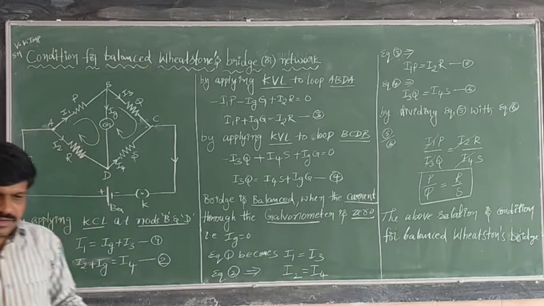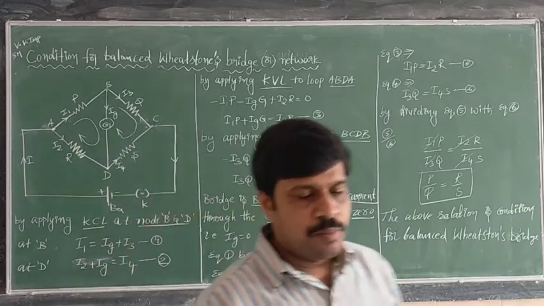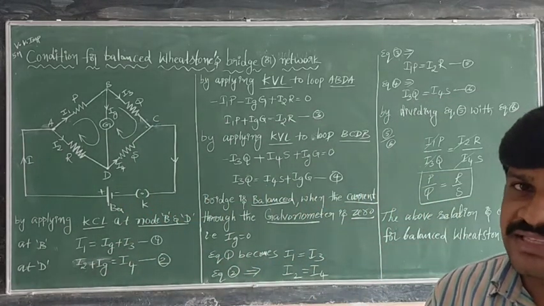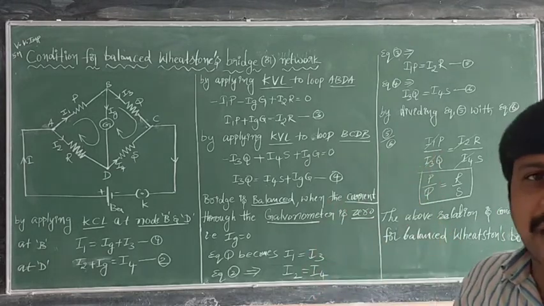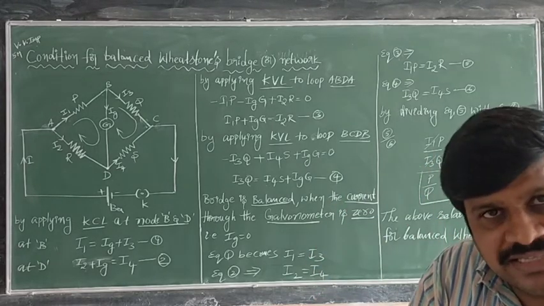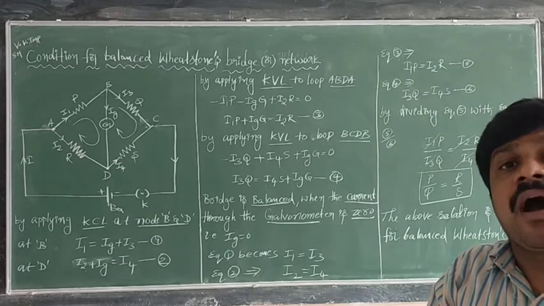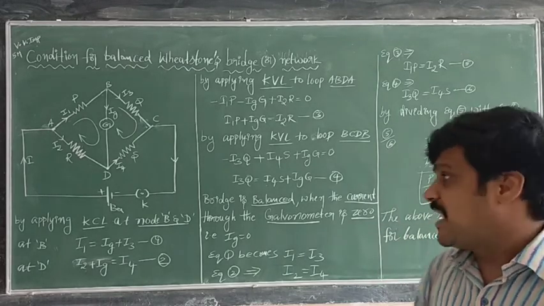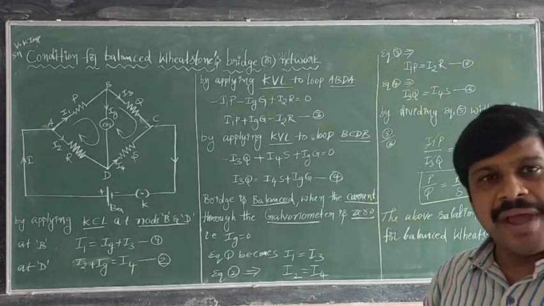If the cell and galvanometer are interchanged in the bridge, the circuit is still balanced for P by Q equal to R by S. Yes, on interchanging the cell and galvanometer, the circuit is still balanced.